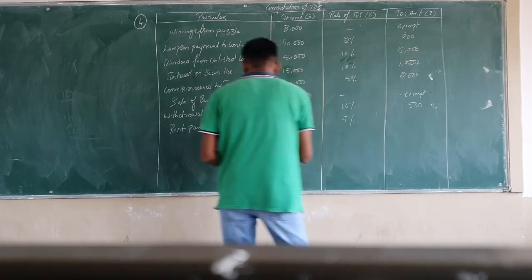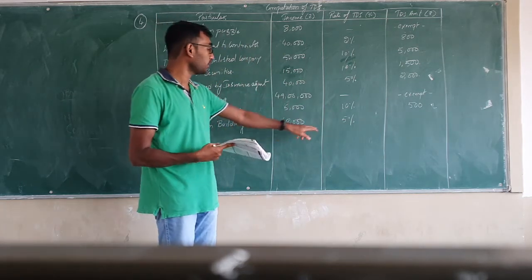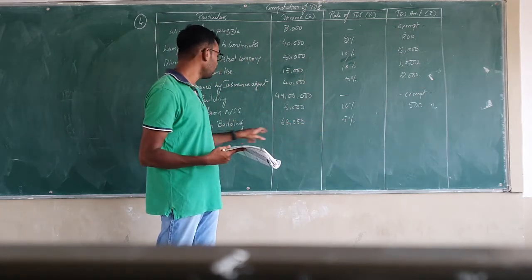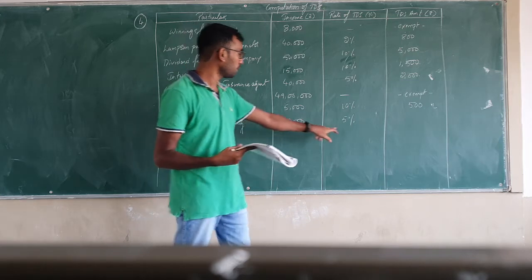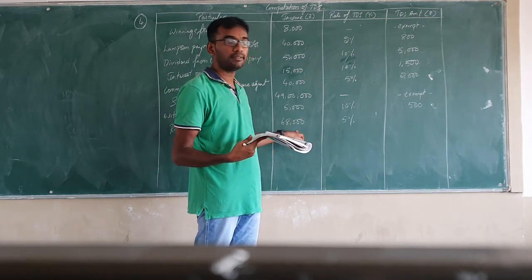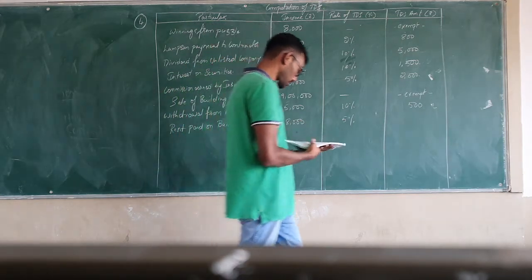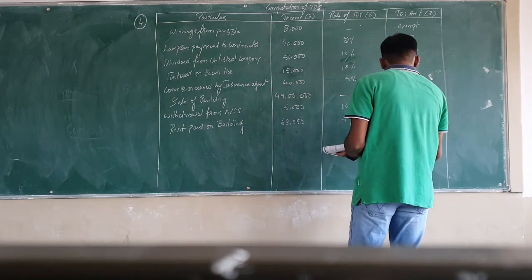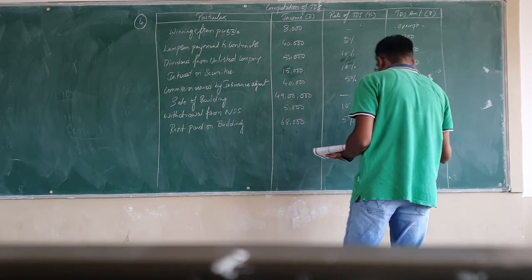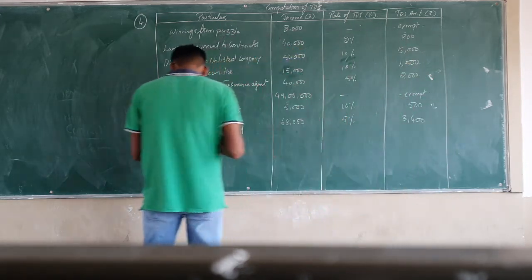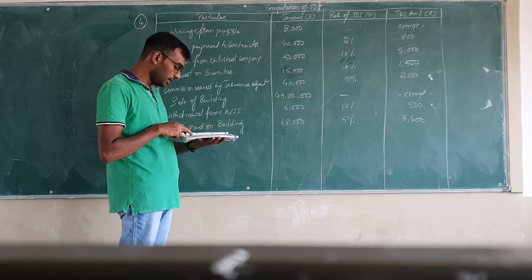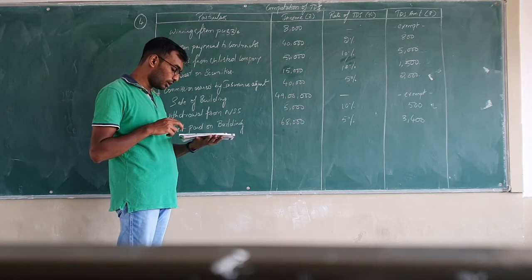Now rate of TDS on building, sorry I told you as 10%, it is 5%. So whenever there is rent paid on building in excess of 50,000, 5% of the TDS will be computed on the same. So 5% on 68,000 will be how much? It will be 3,400.